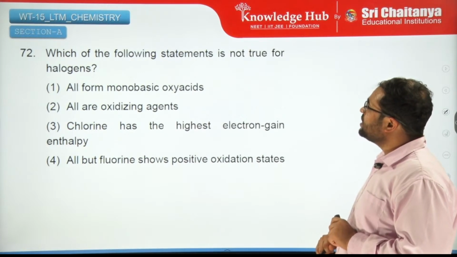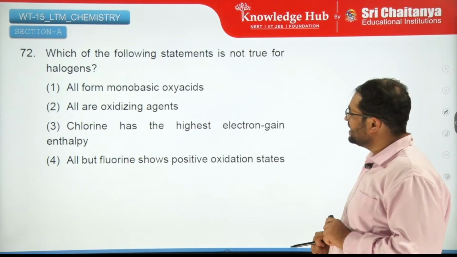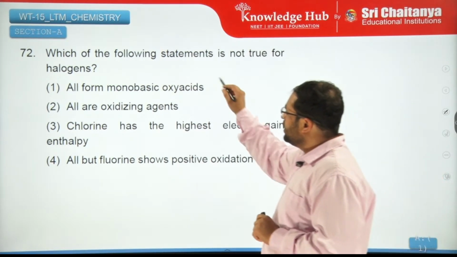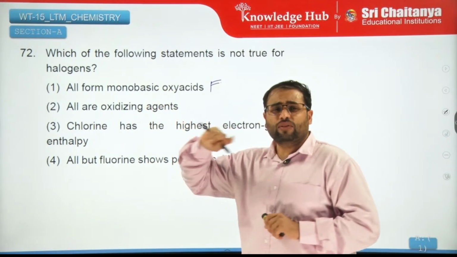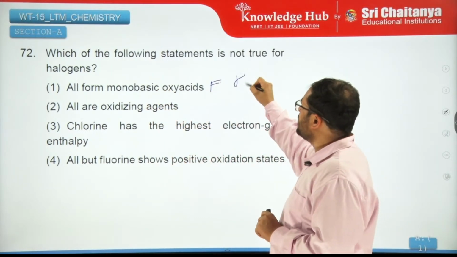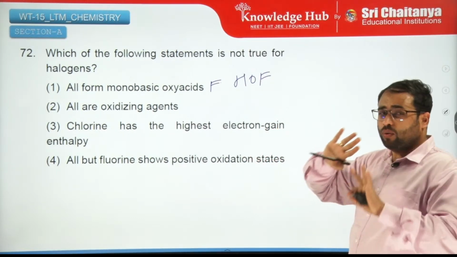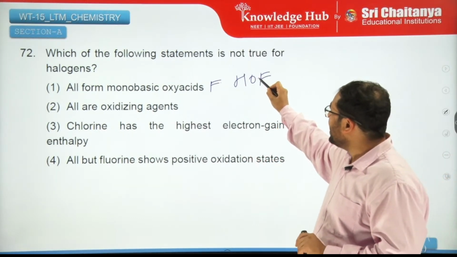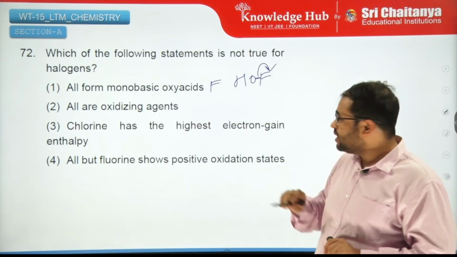Which of the following statements is not true for halogens? All form monobasic oxy acids. Well, this appears to be false. Actually, fluorine does form a monobasic oxyacid, which is HOF, but it is not very stable. Why? Because fluorine is highly electronegative. It pulls electron density here, right?